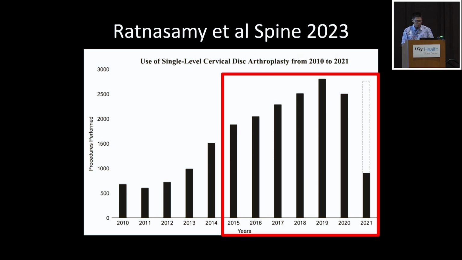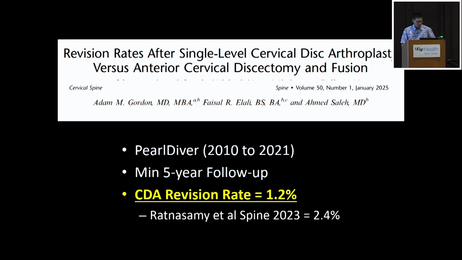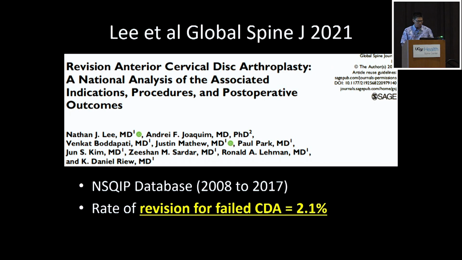But what's better than a single-level cervical disc? A 2-level cervical disc. So this is another study from 2025, more recent, just about 6 months ago. This was exceedingly low, 1.2%, but what's interesting is this ProDiver study. The rate from the Ramaswamy study that I just presented was 2.4%. It's the same time period, but they presented a 1.2% rate, which was lower.